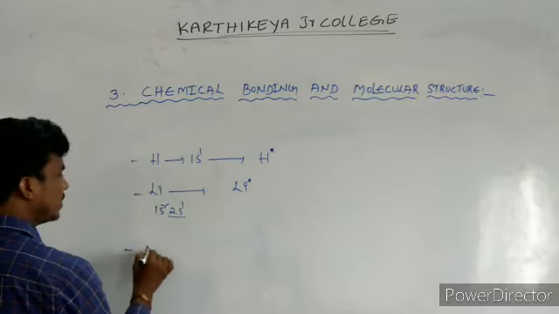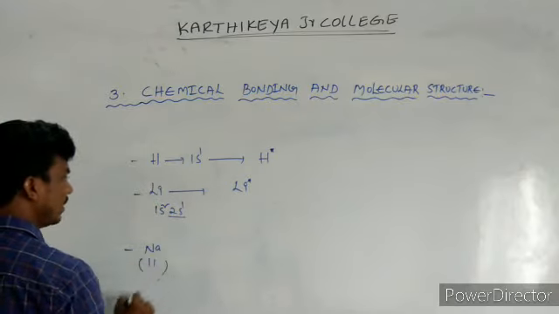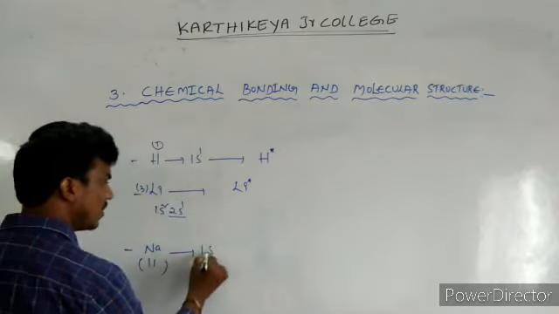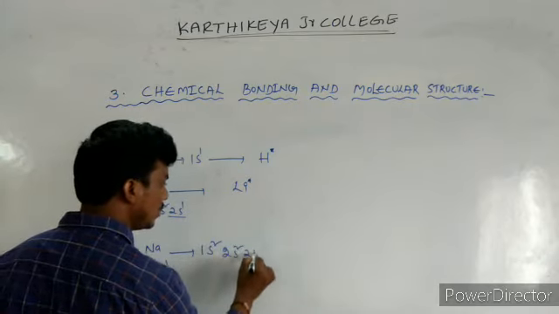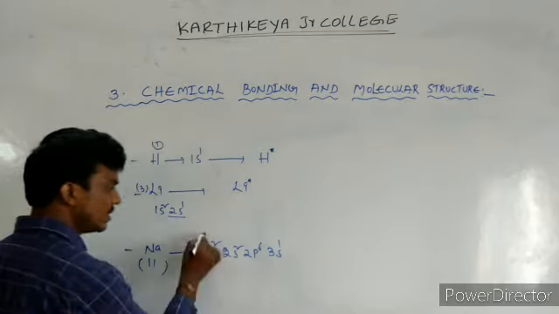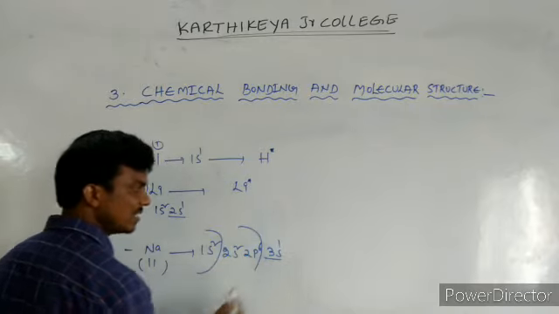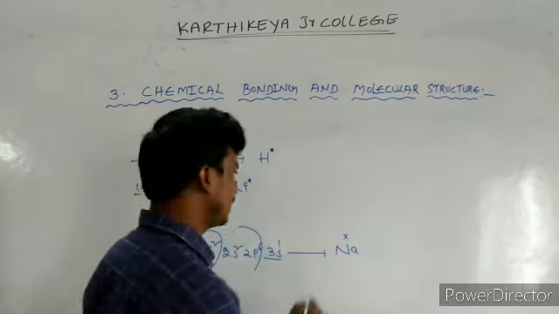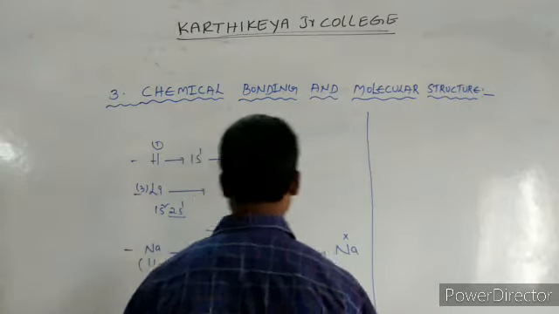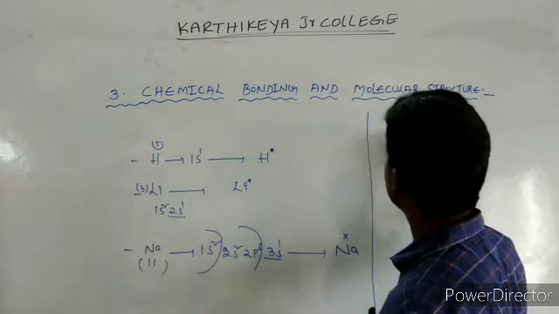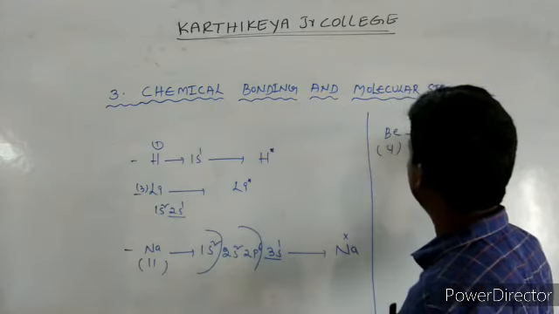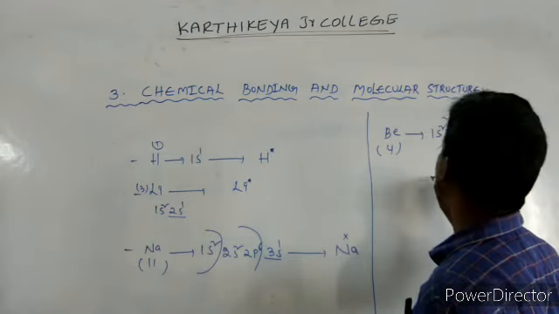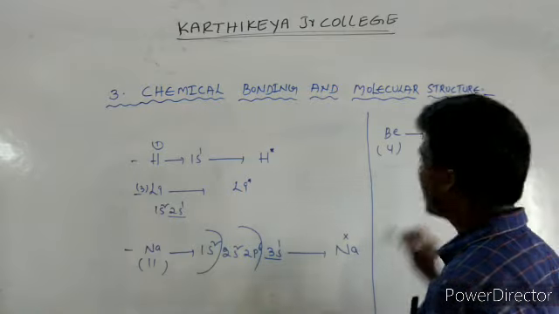If you take sodium, atomic number 11, with lithium being 3 and hydrogen 1, sodium's configuration is 1s2, 2s2, 2p6, 3s1. These shells are over, and this is the valence shell. So sodium also has only one valence electron. Now take beryllium, atomic number 4, configuration 1s2, 2s2. The 1s subshell is complete, so beryllium has 2 valence electrons.